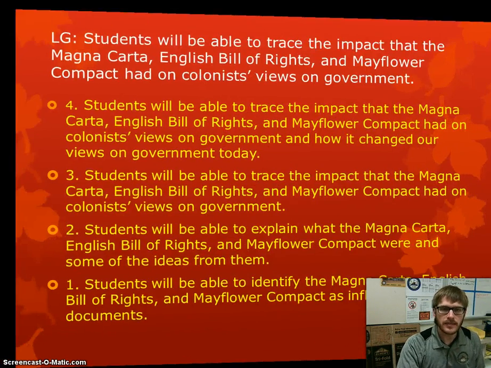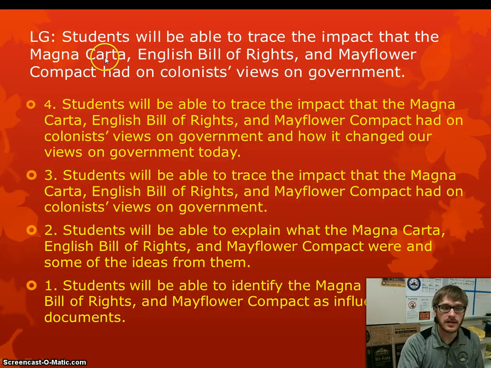Today in Civics we're going to be learning about the documents that influenced the Founding Fathers. So we're going to be learning about documents like the Magna Carta, the English Bill of Rights, and the Mayflower Compact. Now you might be thinking, why on earth are we learning about these really, really old pieces of paper?